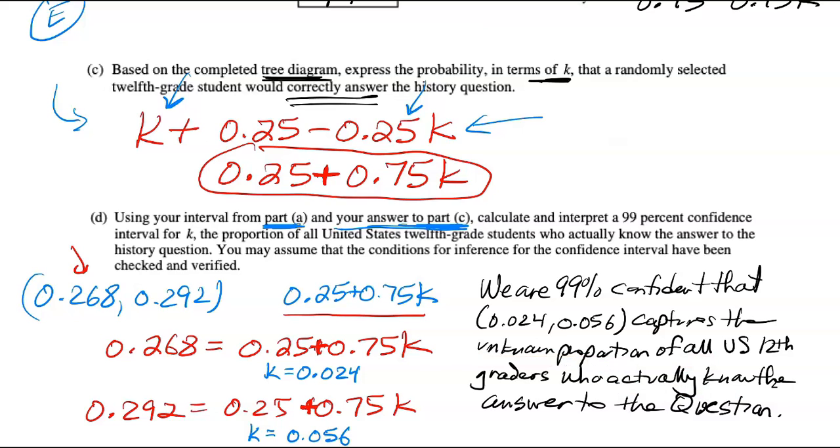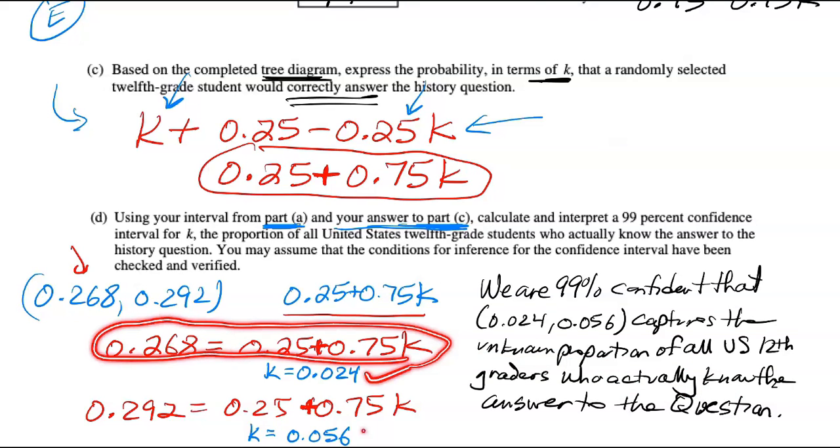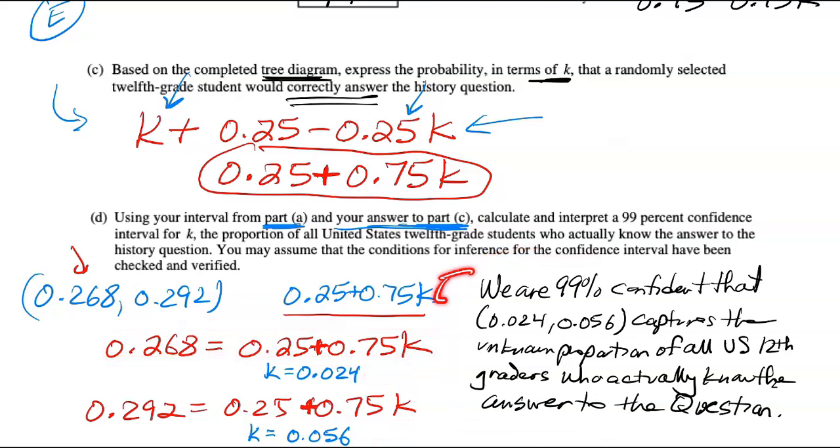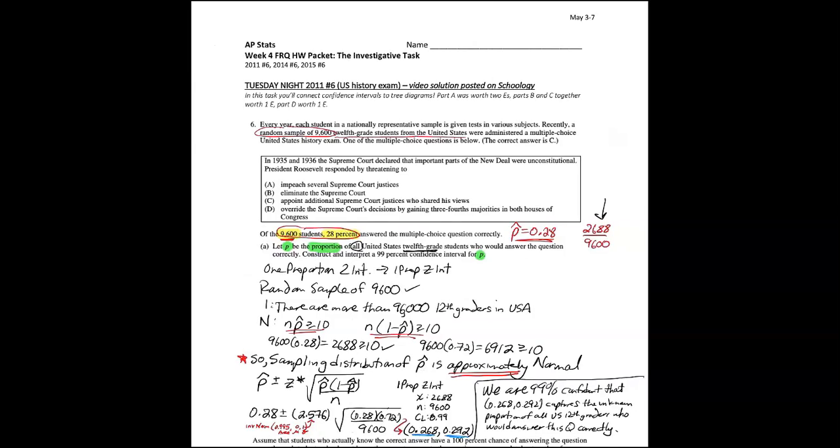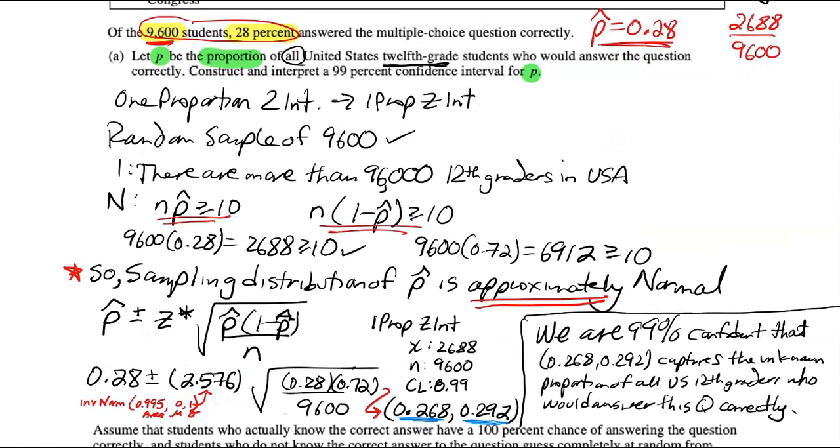So if you were able to use an expression and solve for the values of k and then interpret correctly, that would be scored as an E. And if you had all four E's, then you would get a 4 out of 4 on investigative tasks. Those are really, really uncommon to get a perfect score on the investigative task. I'd encourage you to try to get one or two points, at least from the first part. Part A is typically something that has been done directly in class. So it's basically getting the low-hanging fruit, as they say. Get the easiest points that you can get.